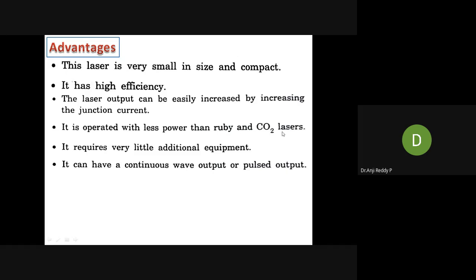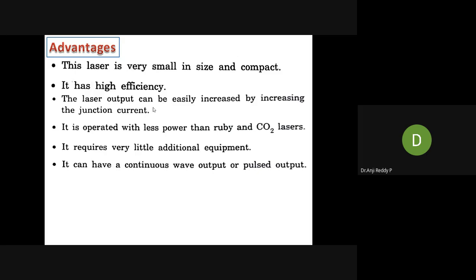And next point, whatever equipment is required for making this laser, those are very little. It requires very little additional equipment. And another advantage is that by using this one, we can get both light waves, continuous and pulsed. Both outputs we can get. These are the advantages of this laser.